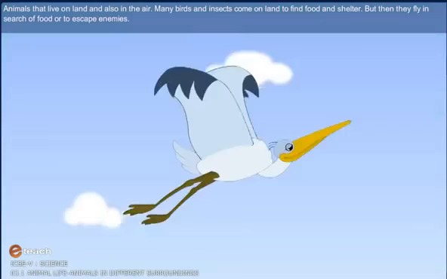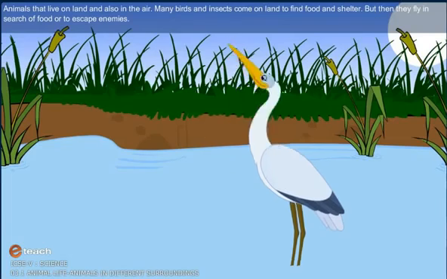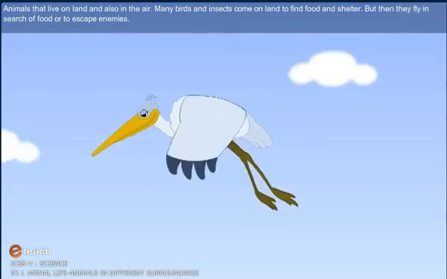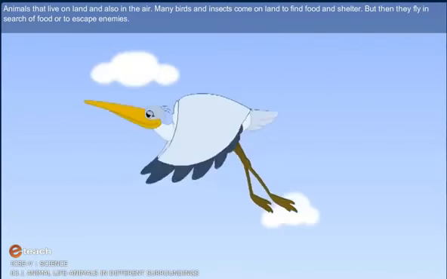Animals that live on land and also in the air. Many birds and insects come on the land to find food and shelter. But then, they fly in search of food or to escape the enemies.